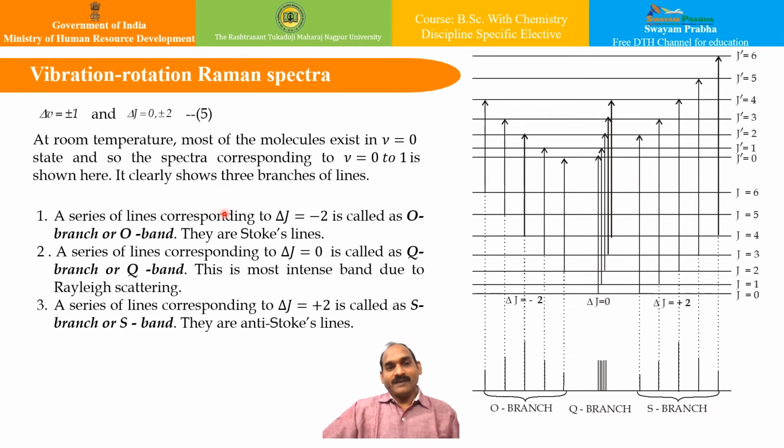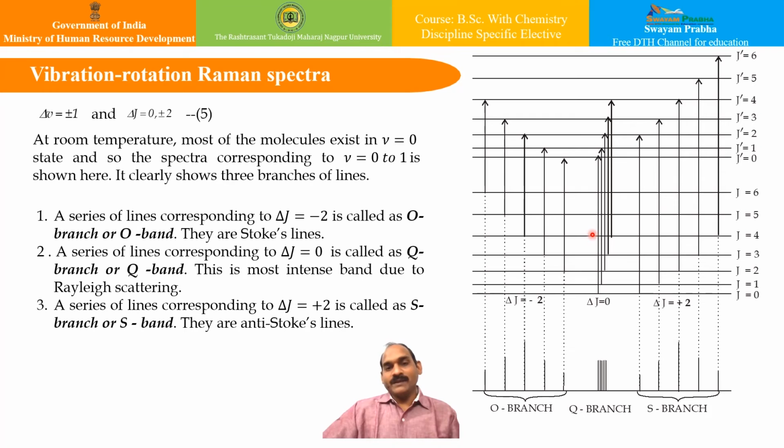Let us have a look at the vibrational rotation Raman spectra. Now for vibrational rotation Raman spectra, say for a diatomic molecule, the selection rule is given by ΔJ equal to 0, plus minus 2, isn't it? And for vibration, it is Δv equal to plus minus 1. If I take a diatomic molecule at room temperature, then most of the molecules exist in the ground vibrational energy level, that is v equal to 0. So the spectra corresponding to v equal to 0 to 1 is shown over here.